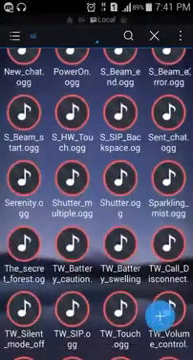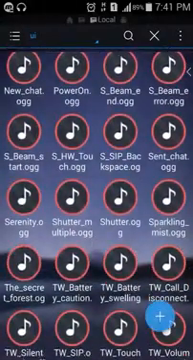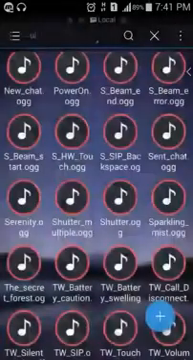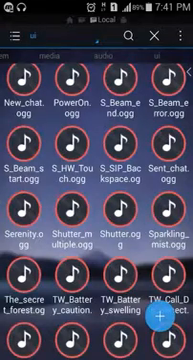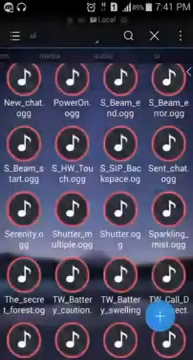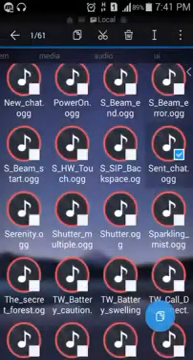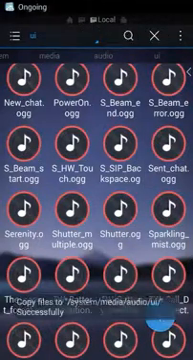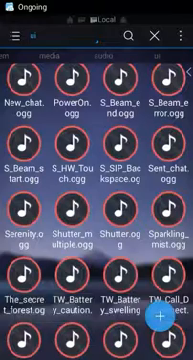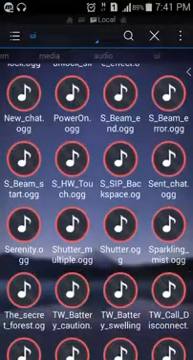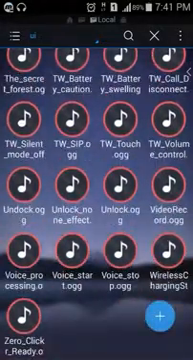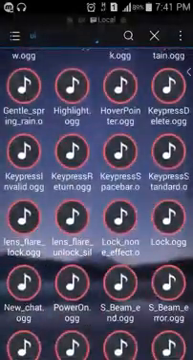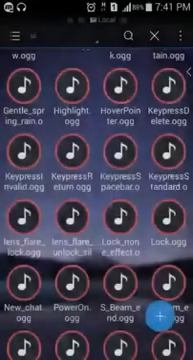So this one is the touch sound. This is the touch sound. Now I want to change this to this one. What I will do is copy and paste. Just paste it later. No, I must copy once again.